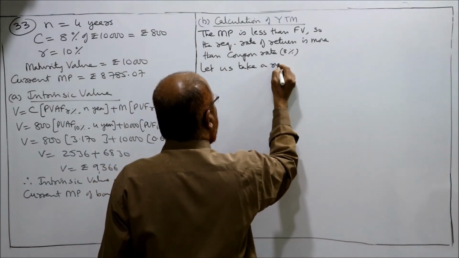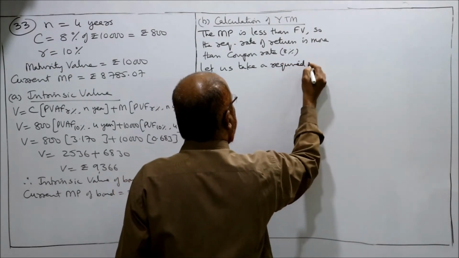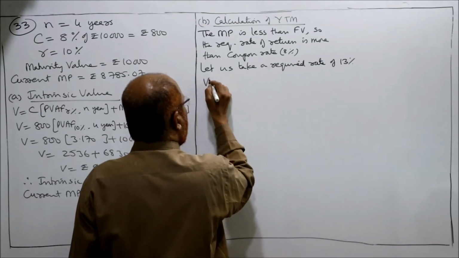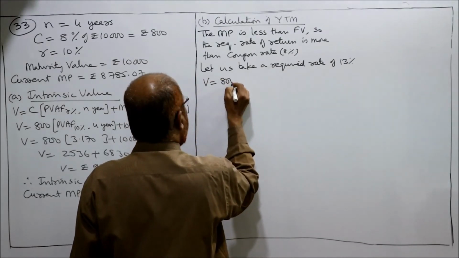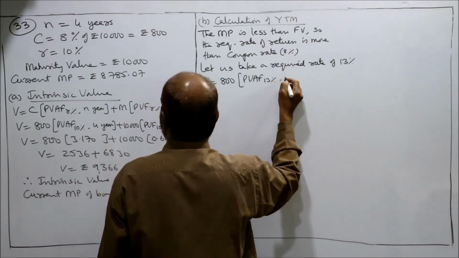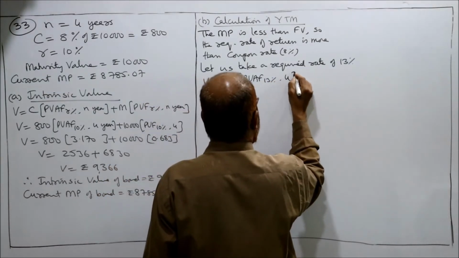Let us take a required rate of 13%. तो V is equal to 800 into PVAF 13% for how many years? 4 years.